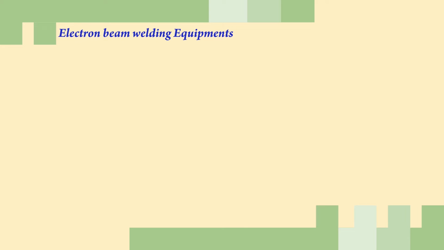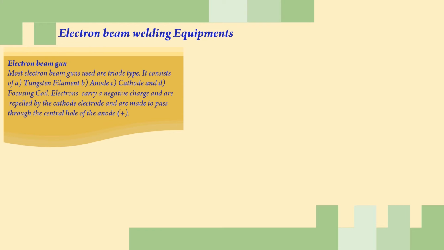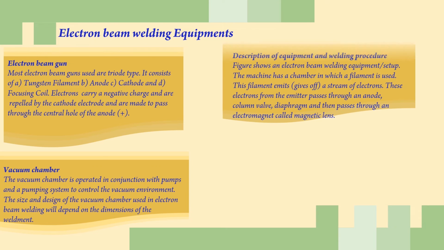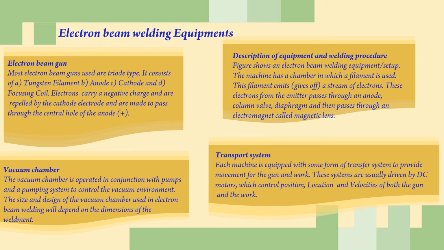Electron beam welding equipment. Electron beam gun. Most electron beam guns used are triode type. It consists of A. Tungsten filament, B. Anode, C. Cathode, and D. Focusing coil. Electrons carry a negative charge and are repelled by the cathode electrode and are made to pass through the central hole of the anode, which is positive.